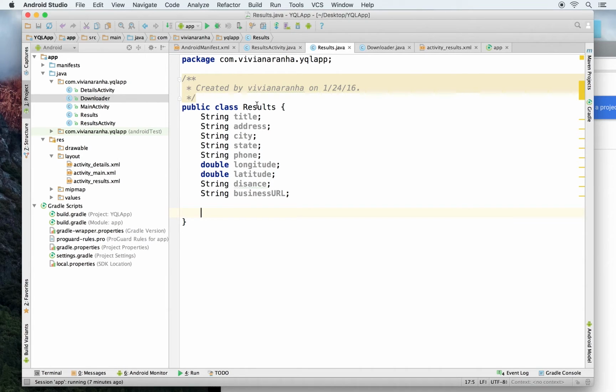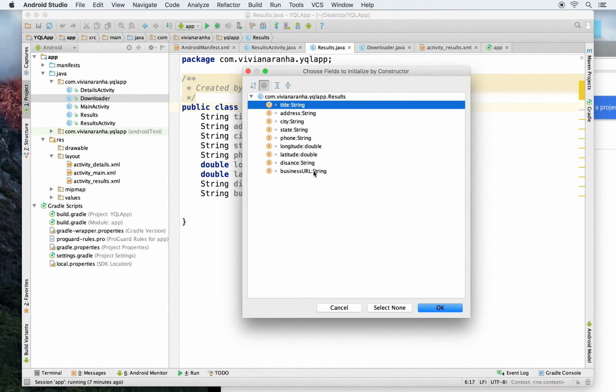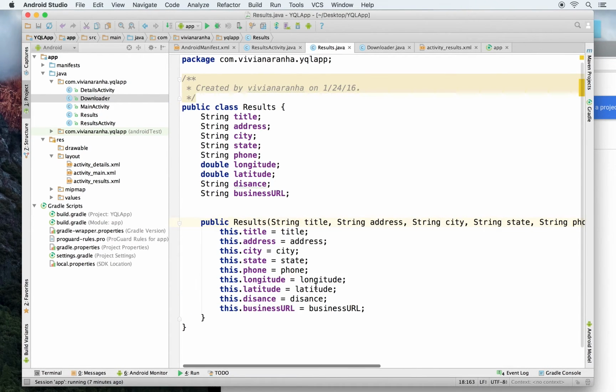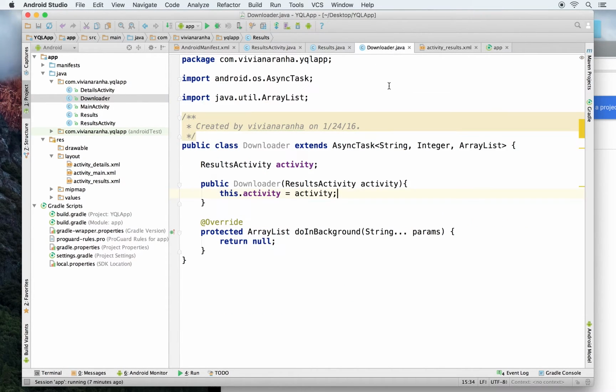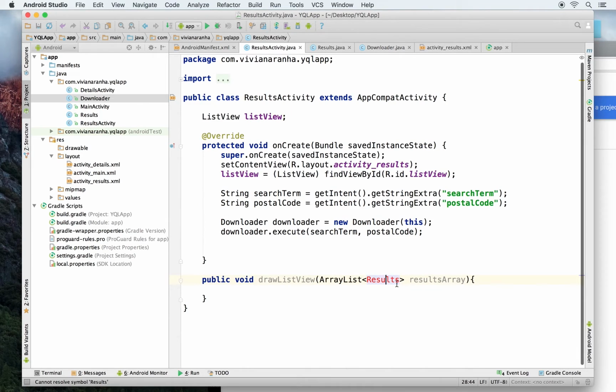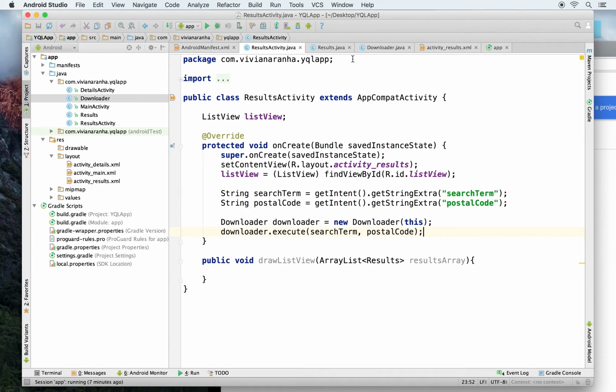Now I need to create a constructor. The easy way to create a constructor is to just say constructor, and I want all the values, and I have my constructor ready. So this is my Results object. Let's go back to Downloader and see Results activity, and see everything is perfect. Once I get the data from the downloader, what I'm going to do is take this and create an adapter here, and then set that adapter to the list view. So for now, first let's go download.